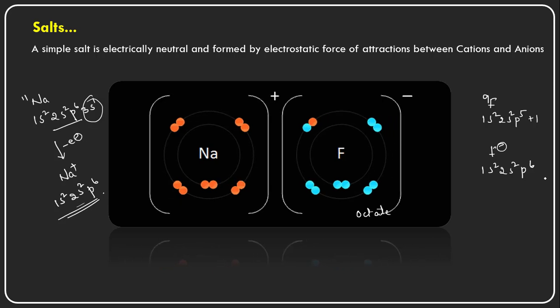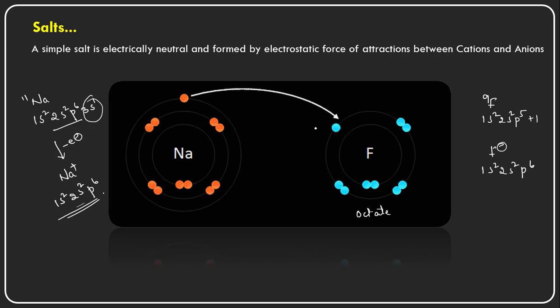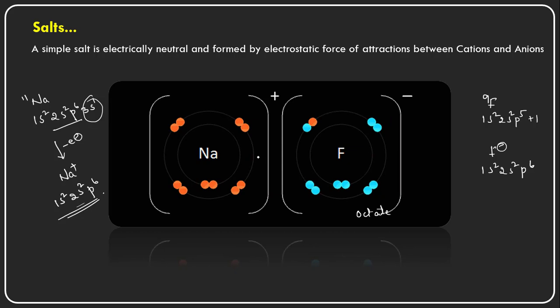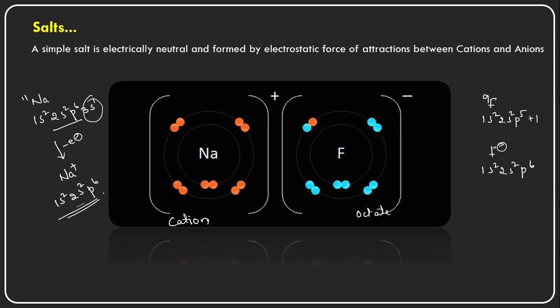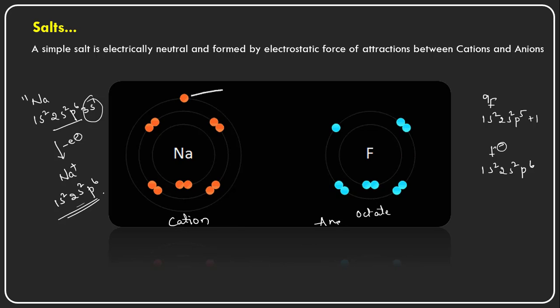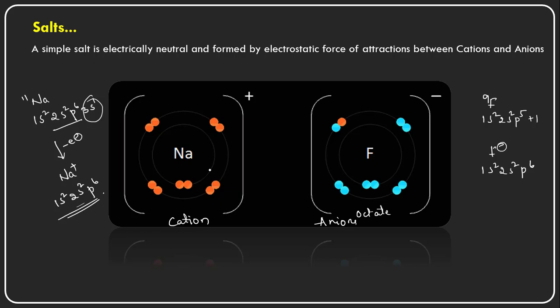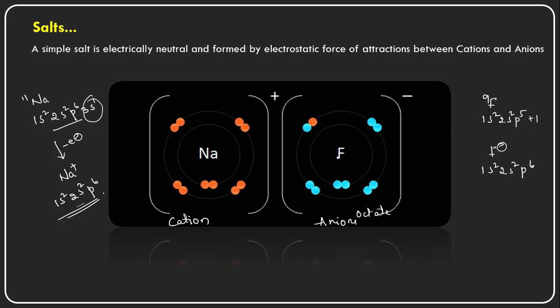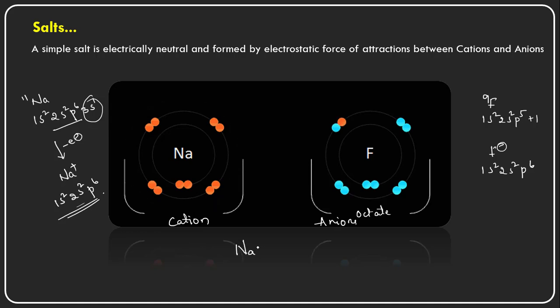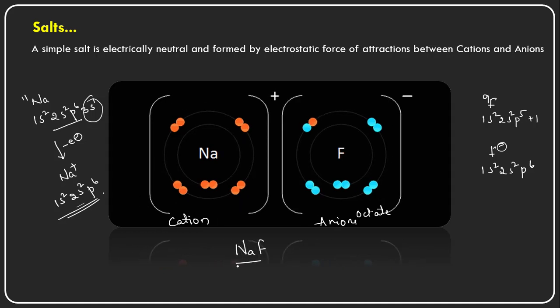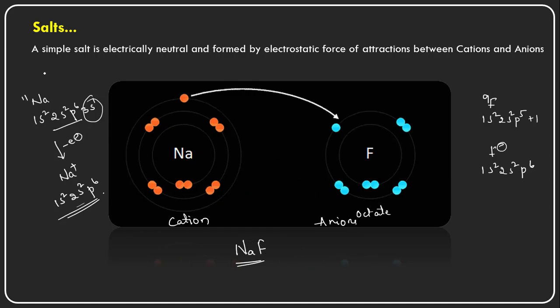So it is happy now, and because of this electron transfer between the sodium and the fluoride ion, this becomes a cation and this is an anion. There are attractions between this positively charged cation and the negatively charged anion, and it forms an electrically neutral salt called sodium fluoride, the simple salt.